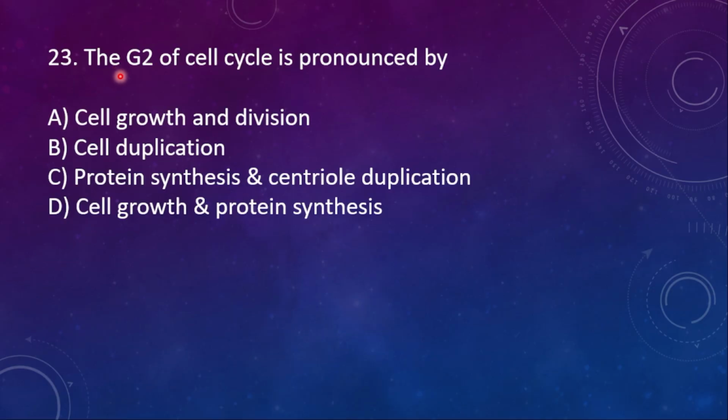23rd question. The G2 phase of cell cycle is pronounced by: A, cell growth and division, B, cell duplication, C, protein synthesis and centriole duplication, D, cell growth and protein synthesis. So it is pronounced by cell growth and then protein synthesis. The proteins which are helpful for the M phase are all going to be synthesized in the G2.